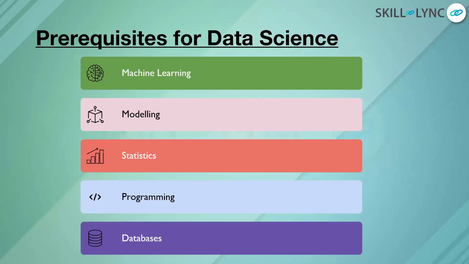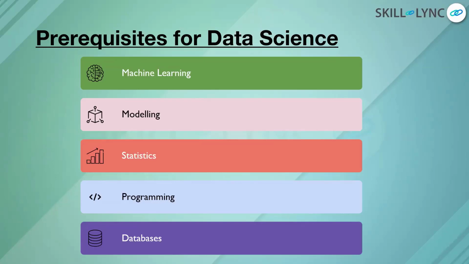Once you have covered mathematics, then you come to database. In database, you can choose SQL. You can choose MySQL. Yes, Oracle is also fine. You can choose MySQL, you can choose Oracle, or you can choose any other database.